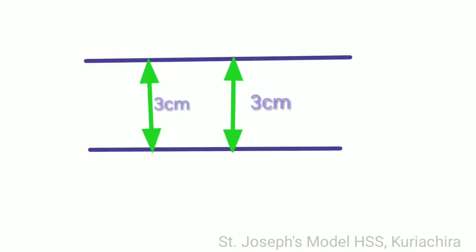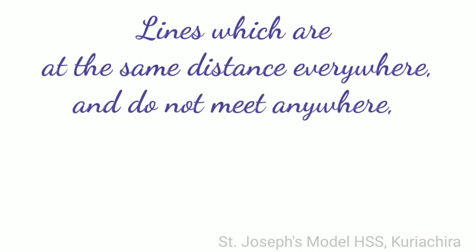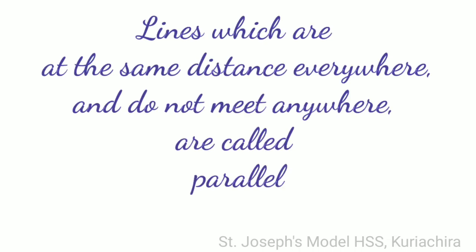Or in another way, we can say that if the distance between two lines is equal, then also the lines are parallel. So, lines which are at the same distance everywhere and do not meet anywhere are called parallel.